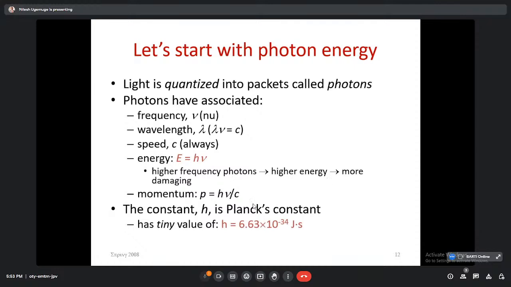So if we are talking about photons, then these photons are associated with frequency, wavelength, and speed, as they travel with the speed of light. Energy is always E is equal to h nu. Then momentum is P is equal to h nu by c, where h is Planck's constant.